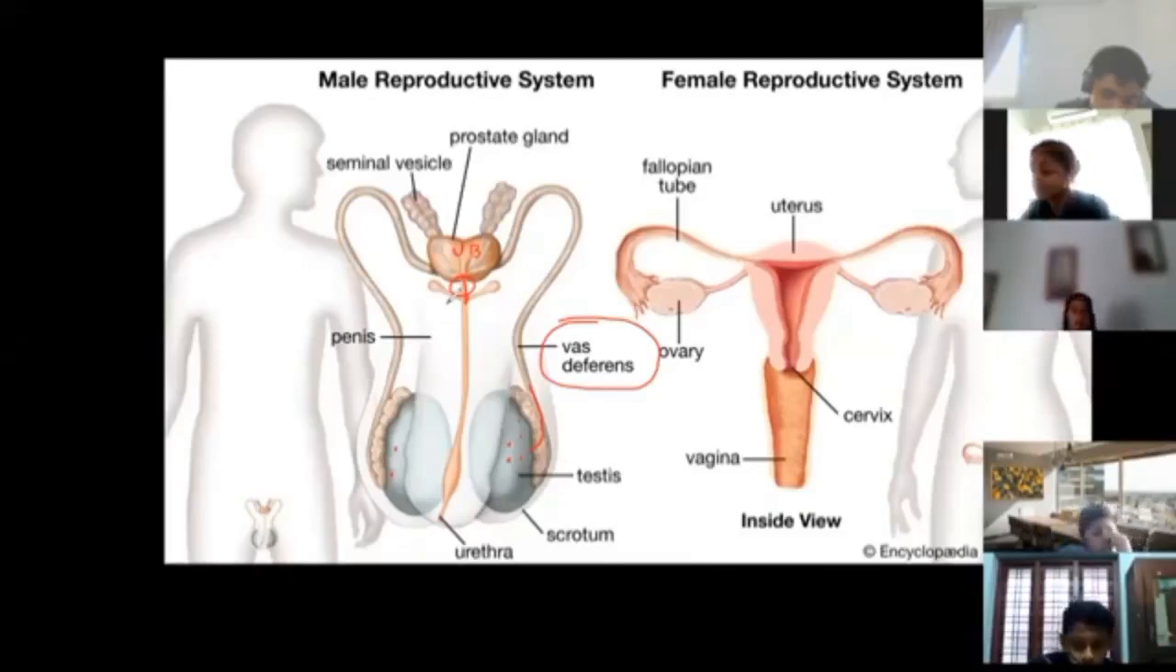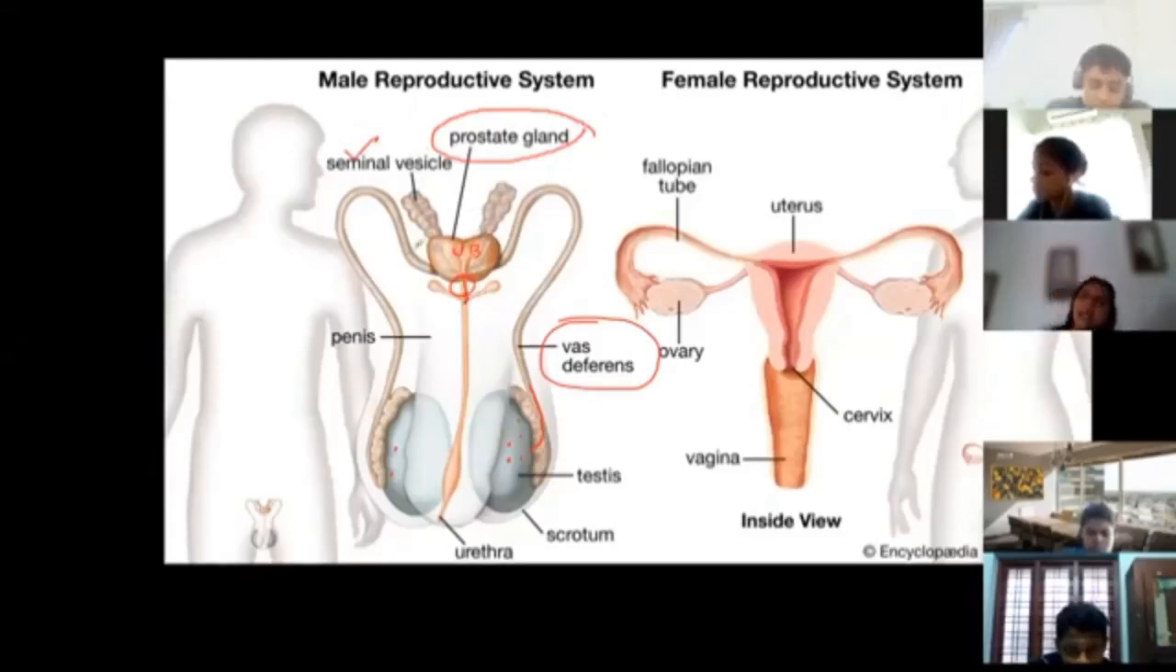Now there are 2 glands which you have to study as part of the male reproductive system, which is the prostate gland as well as the seminal vesicle. There are other glands as well. Prostate gland and seminal vesicles are going to pour their secretions over the sperm, and together with these secretions they are known as semen.